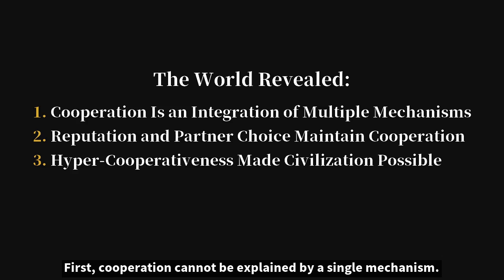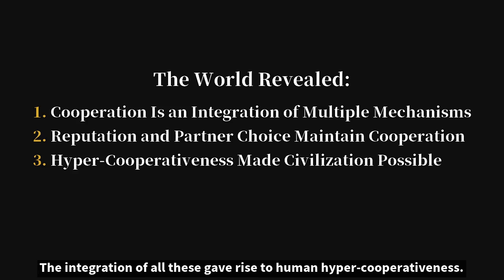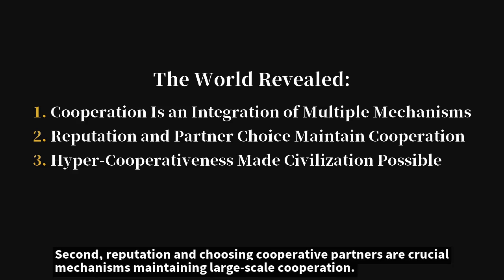First, cooperation cannot be explained by a single mechanism. Kin selection, reciprocal altruism, reputation, punishment, religion, law, and market institutions. The integration of all these gave rise to human hyper-cooperativeness. Second, reputation and choosing cooperative partners are crucial mechanisms maintaining large-scale cooperation.